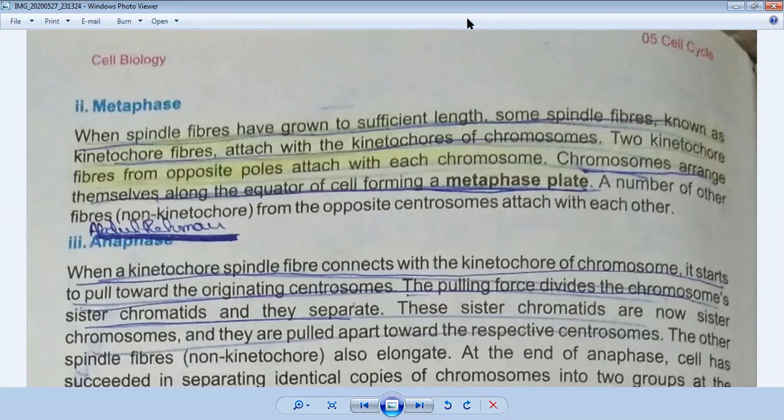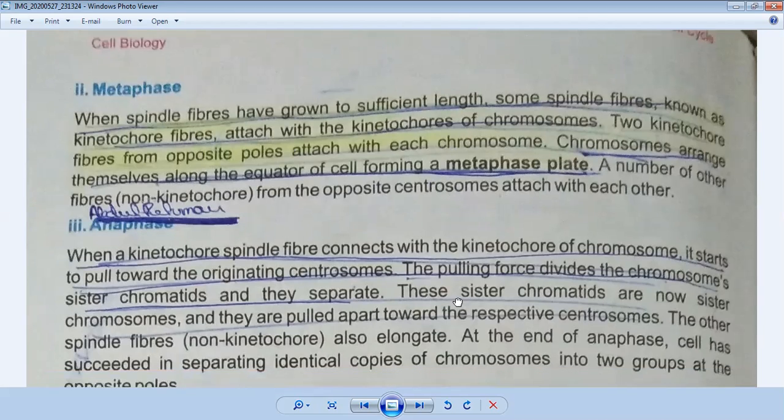Chromosomes arrange themselves along the equator of the cell, forming the metaphase plate. So they make a plate in the center of the nucleus, which is called the metaphase plate. A number of other fibers from the opposite centrosomes attach with each other. In this stage, there is no separation of chromosomes, but the chromosomes make a metaphase plate.